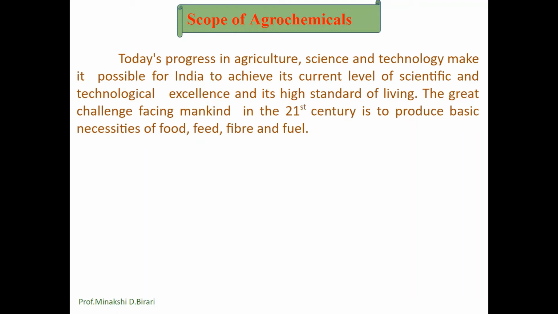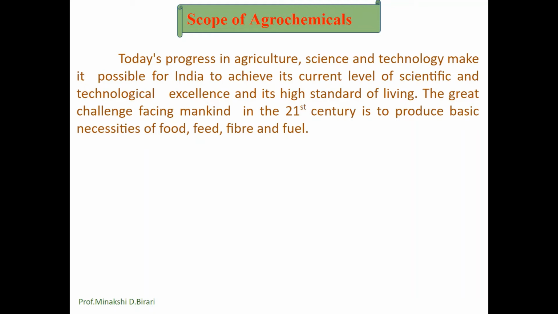As we know, the world population is increasing and the cultivation area per capita is decreasing. So in the 21st century, there are various challenges which we have to face. One of them is to produce the basic necessities of food, feed, fiber and fuel for an increasing population. By considering the improvement in agriculture, science and technology, it is possible for India to achieve